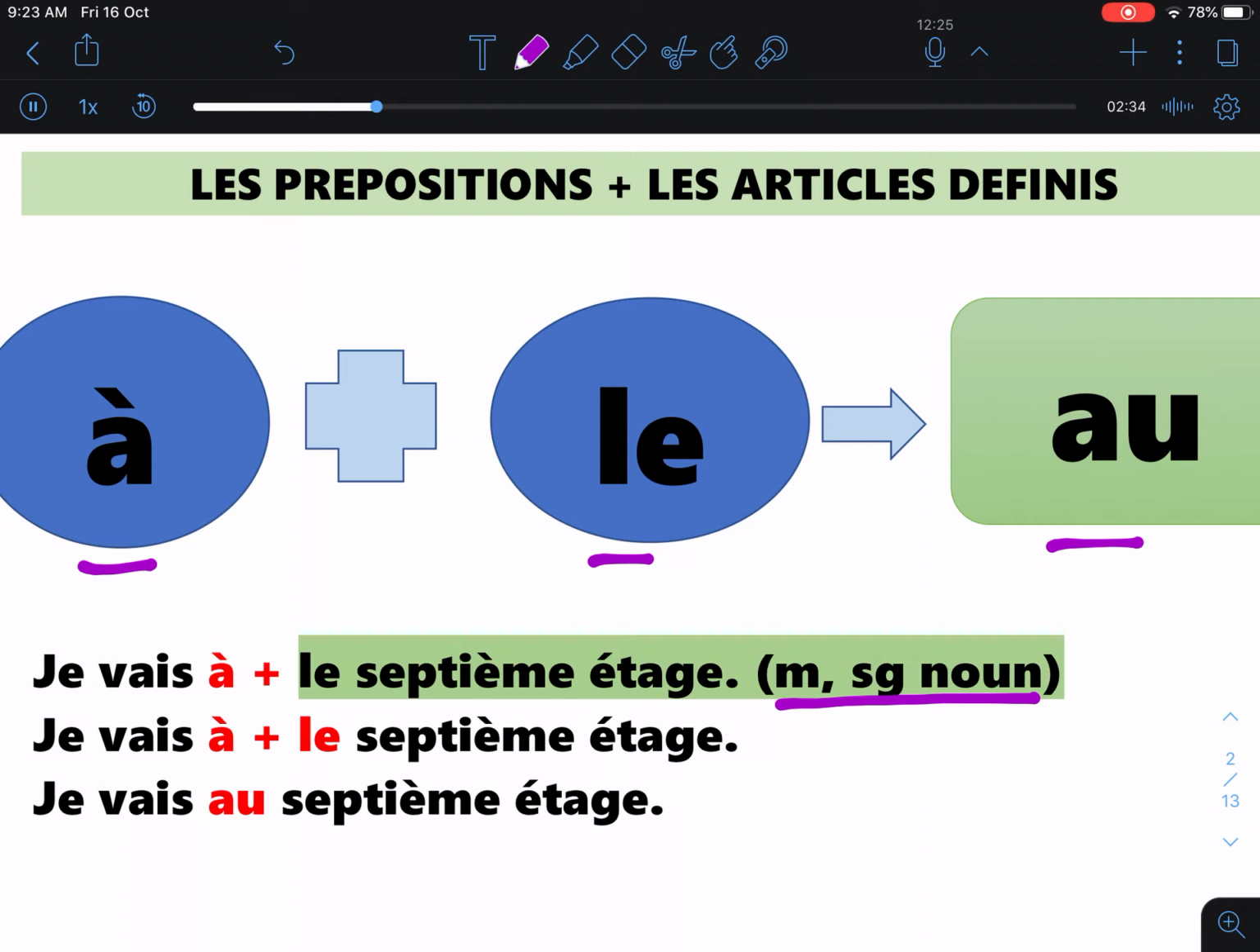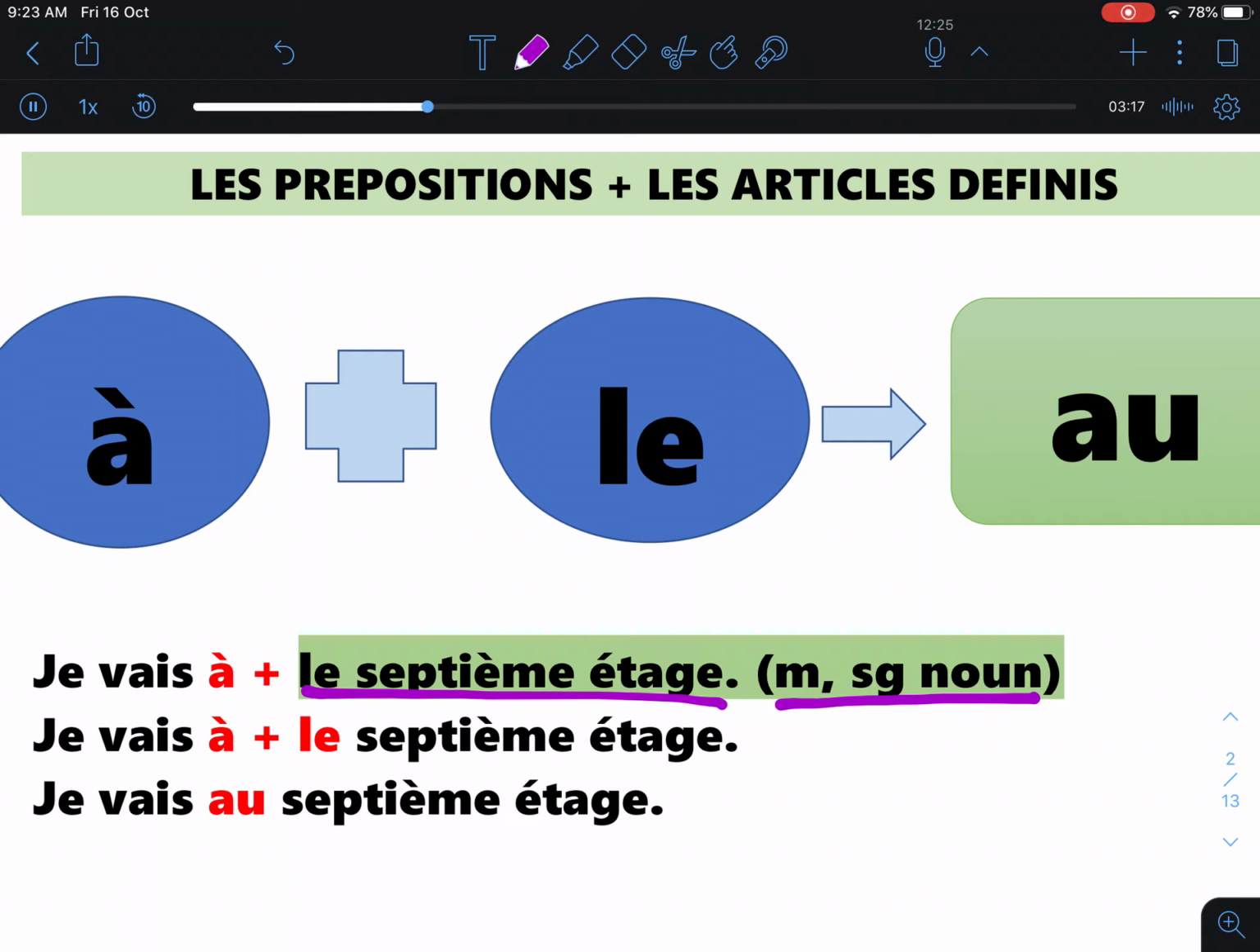You have, je vais au 7e étage. What does it mean? I go to the 7th floor. In English, I go to the 7th floor. Au means to the. Nothing changed in English. But in French, when à meets le, it becomes au. So that's why here you have je vais au 7e étage. Let's look at the word le 7e étage. It means the 7th floor, and it is a masculine singular noun.